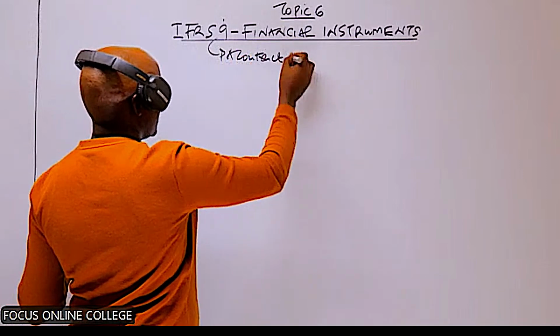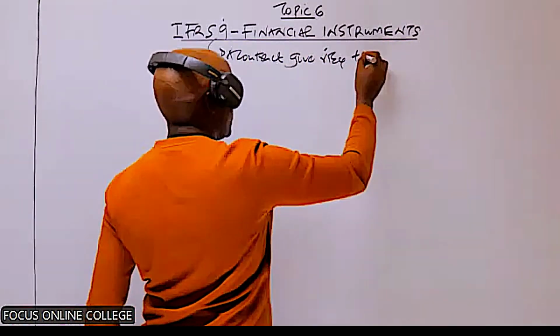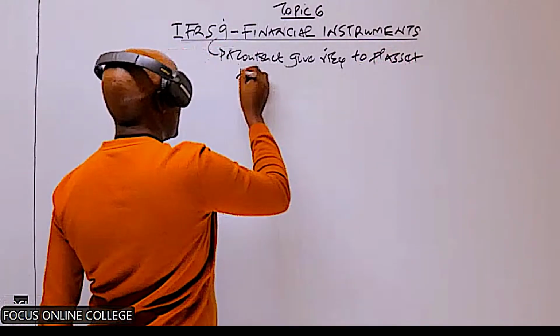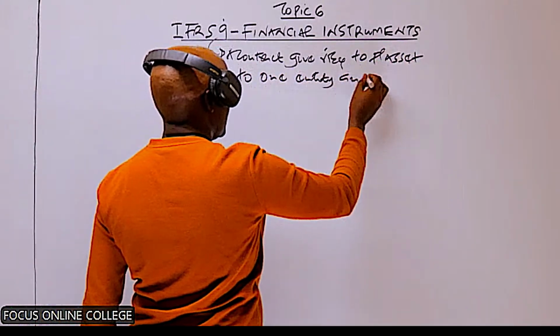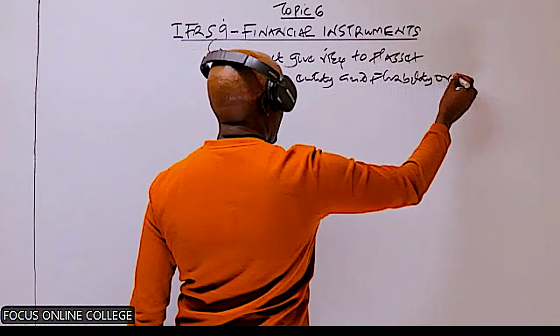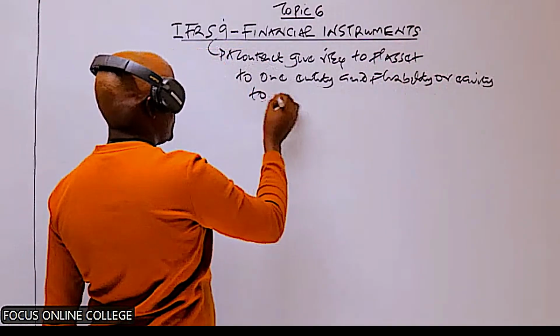as a contract which give rise to a financial asset to one entity, and a financial liability, or basically equity to another entity.